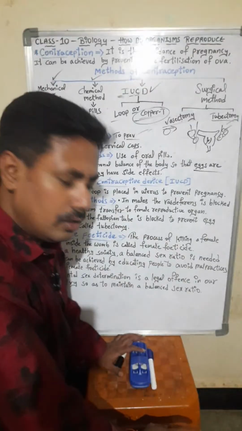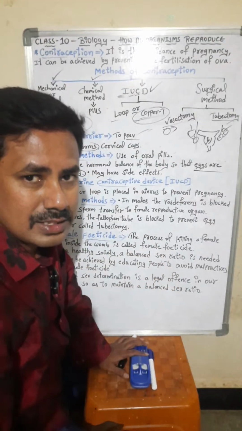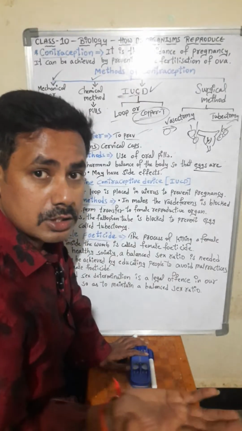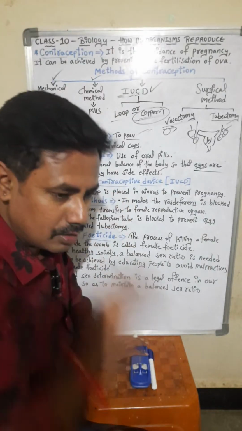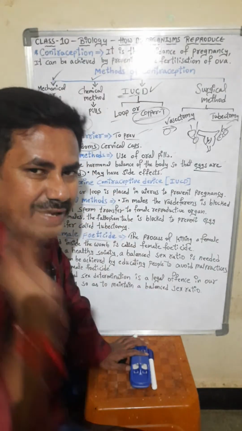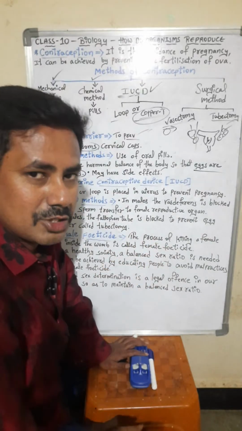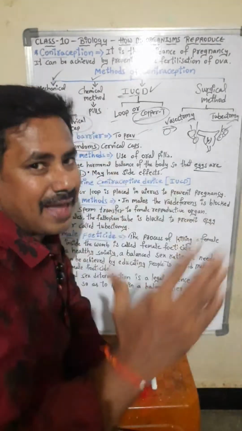It happened for so many years. What happened, students? There was an imbalance in the society. The males were increasing more and the number of females became very less. So there will be an imbalance in our society. For that purpose, the government has now banned it.